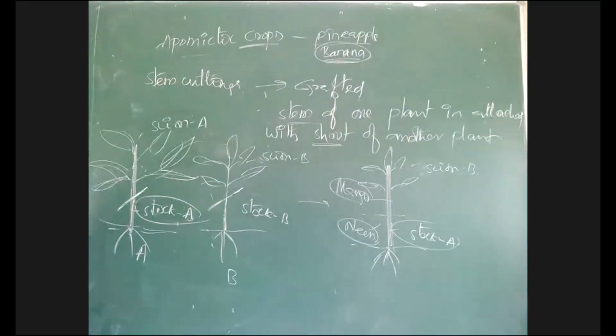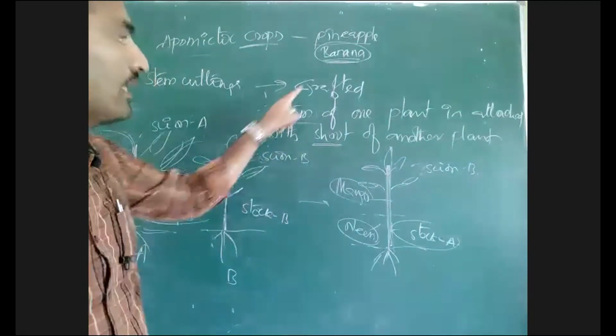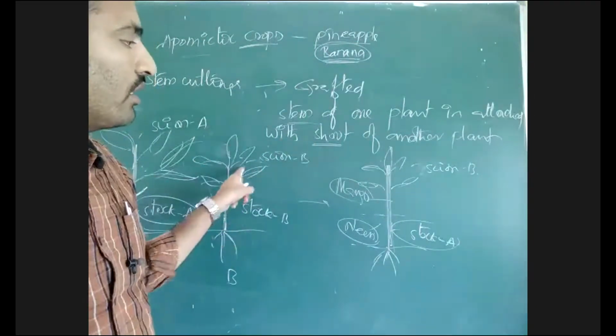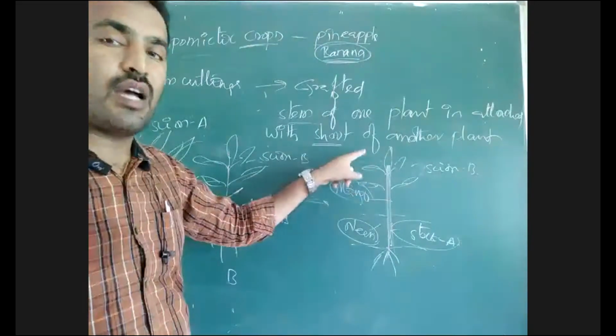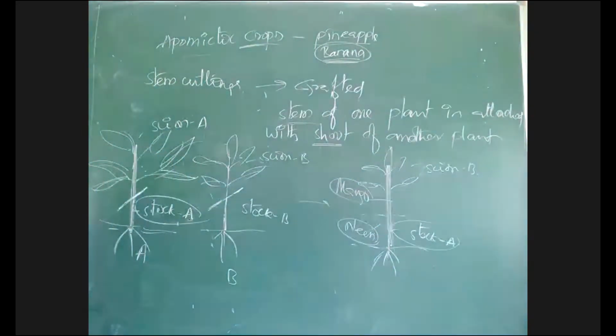So stock means the part which is attached to the ground in grafting. The young shoot or twig which is attached to the stock is called scion. Okay, this is apomictic crops. By apomictic crops we can use grafting also.